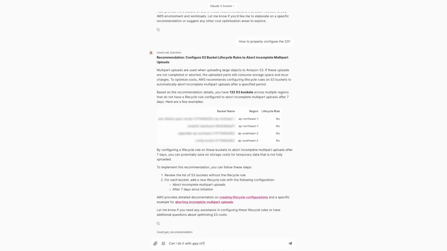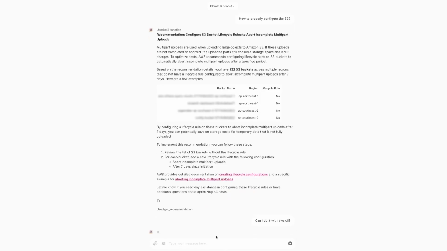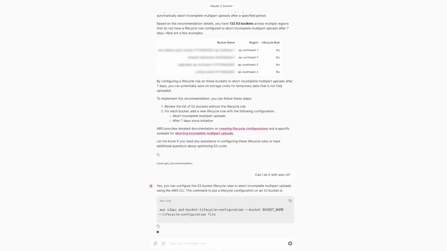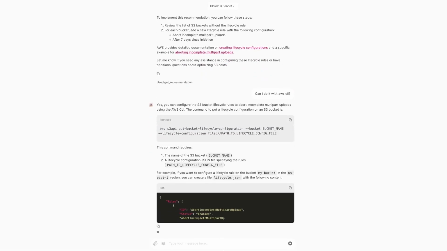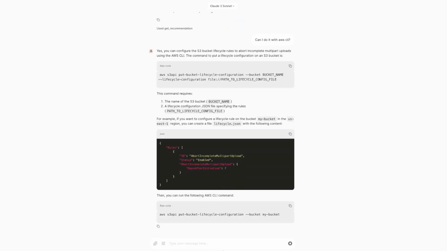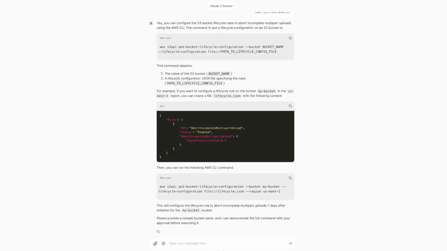Given my question about using AWS CLI to configure the S3, the chatbot returns the specific steps and commands to execute in order to abort incomplete multipart uploads after 7 days. This best practice with S3 helps to prevent surprising bills in our AWS cloud environment.